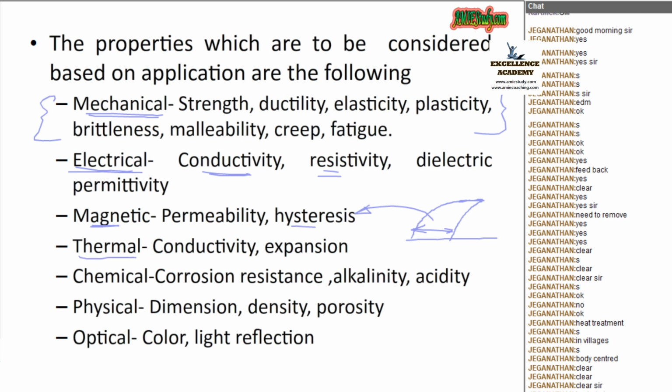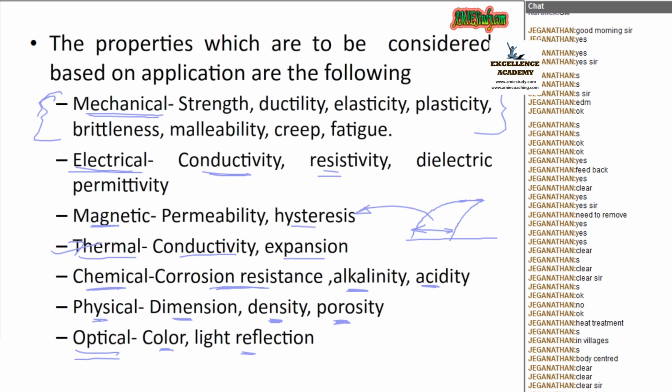Now, thermal. That is, thermal conduction is there, expansion is there. Then convection is there. Those properties come under the thermal properties. Next is chemical. Yes, corrosion resistance, alkalinity, that is basicity, acidity. Based on that, we will classify. Physical, yes, based on the dimension, density, porosity. Then color, light reflection, based on optical properties also, we will classify the materials. So these are the various properties which govern the classification of materials.